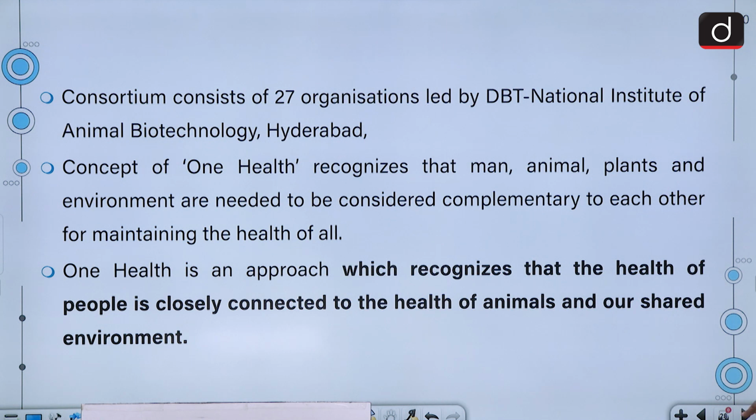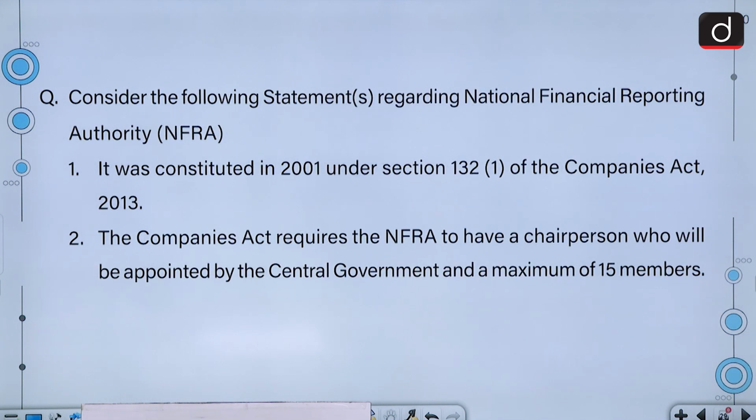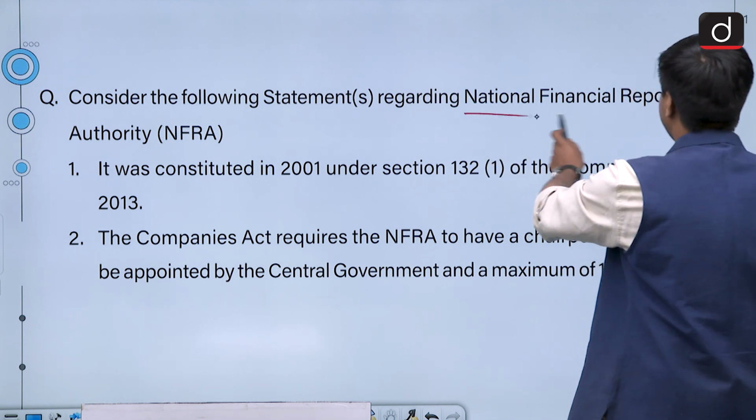Moving on to the next question, consider the following statements regarding the National Financial Reporting Authority (NFRA). 1. It was constituted in 2001 under Section 132, Subclause 1 of the Companies Act 2013. 2. The Companies Act requires the NFRA to have a chairperson who will be appointed by the central government and a maximum of 15 members. So let us have a look at the options.